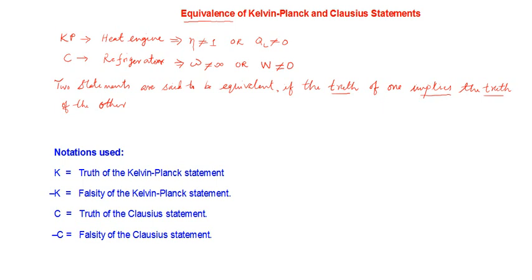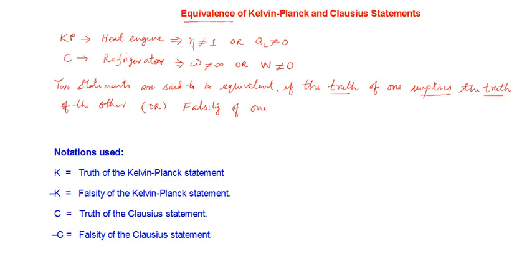That's the meaning. Or you can go for another method. Another strategy can be adopted. What is that strategy? It's known as the falsity strategy. Falsity means wrong. Falsity of one statement implies the falsity of the other.